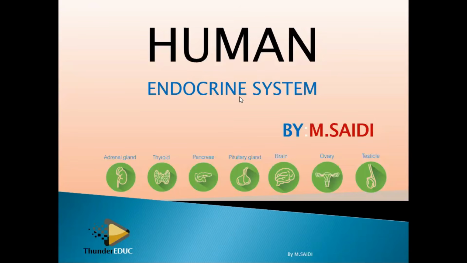Human endocrine comes from three words: human, endocrine and system. System, you know that it's a combination of different organs working together, and then these organs, different tissues working together to bring about an organ. And then a tissue, a combination of cells performing a common function. So it means that when you talk about a system, the system is being brought about by different organs. These organs must work together so that it brings about a system.